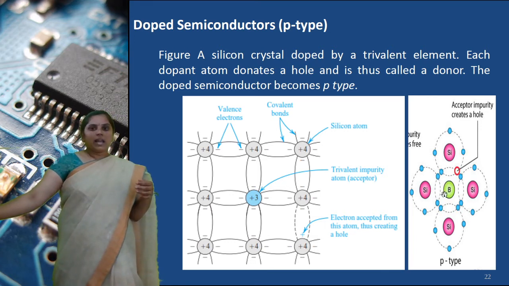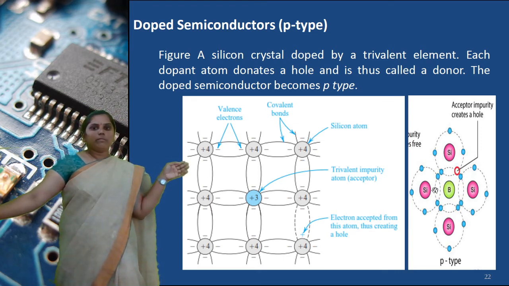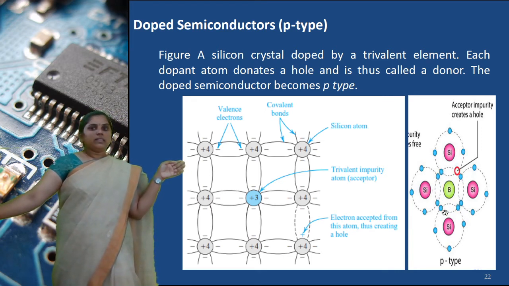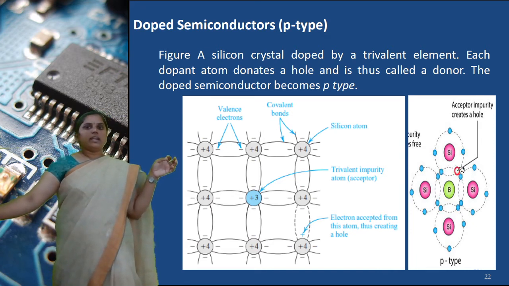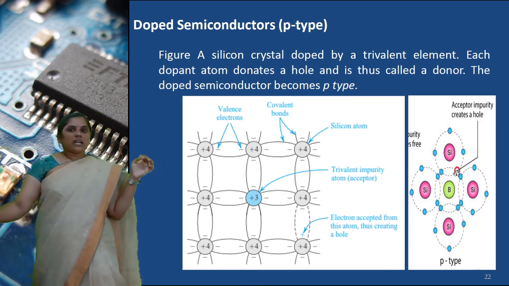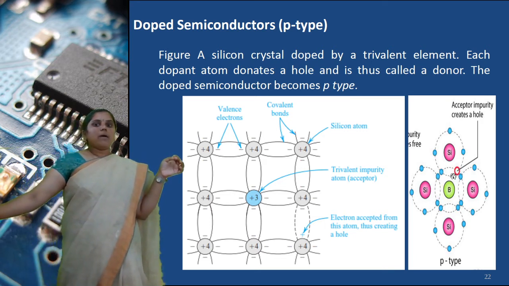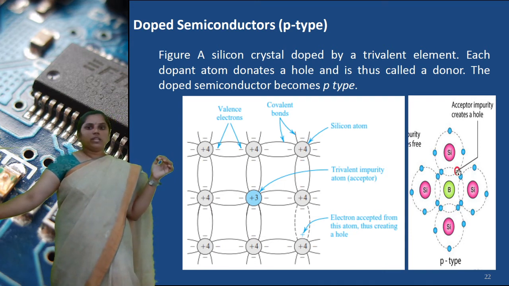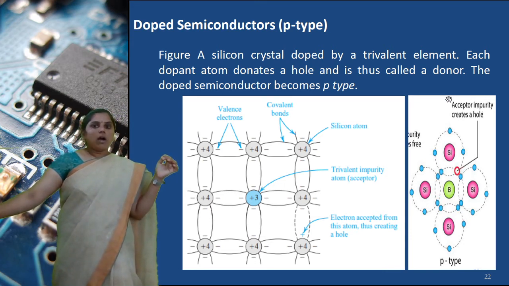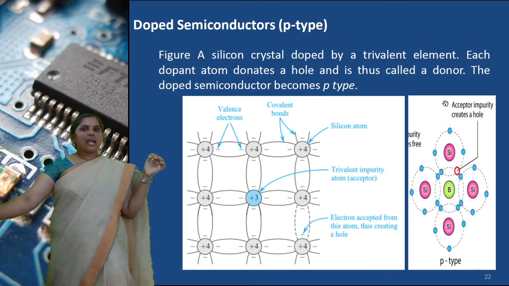A trivalent element has 3 valence electrons, and these 3 valence electrons form 3 covalent bonds. But here there is a lack of electrons. Here the hole is a positive charge. So each trivalent atom has an extra hole. This hole is called an acceptor.